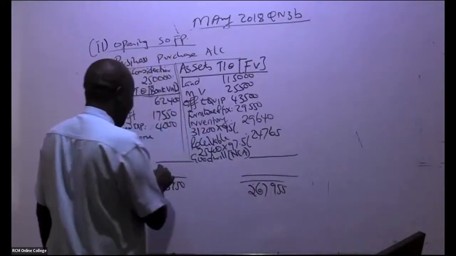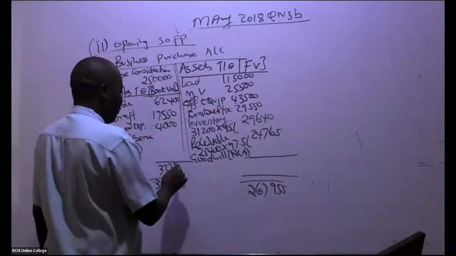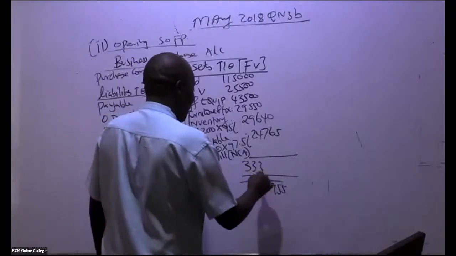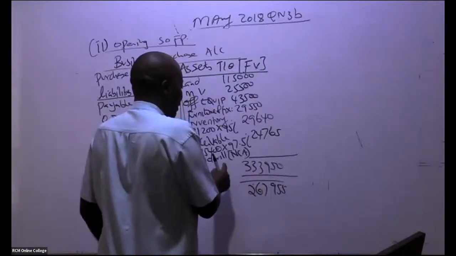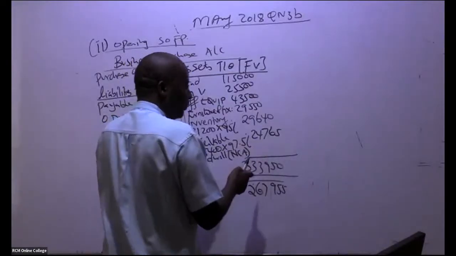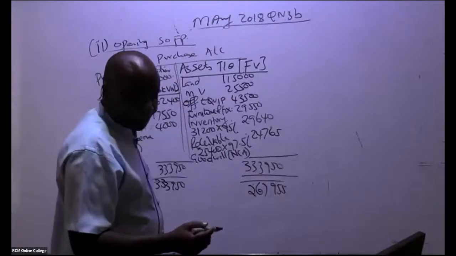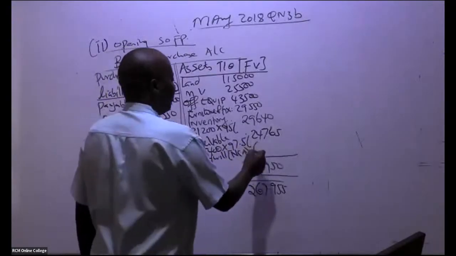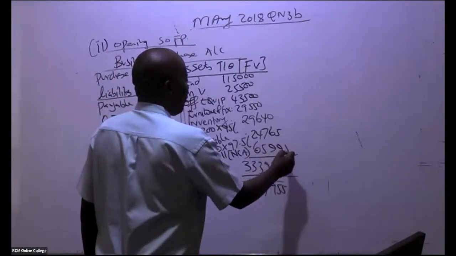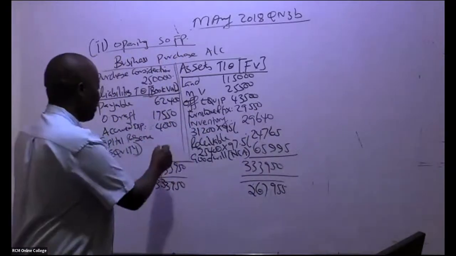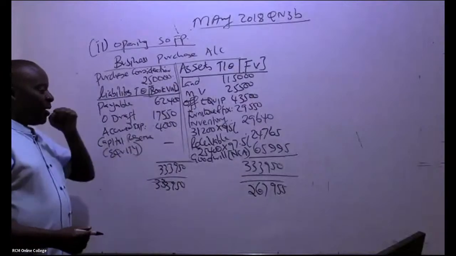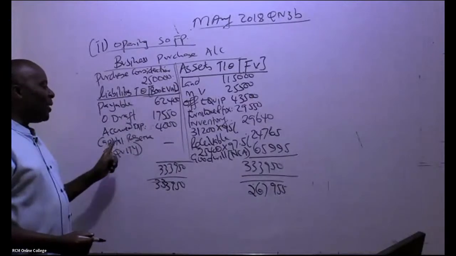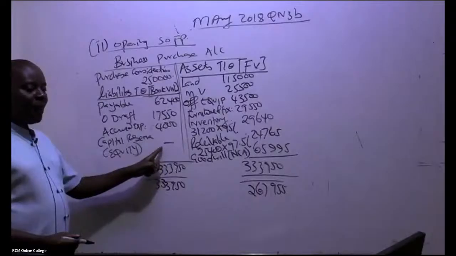So this figure is bigger, right? So you subtract: this minus this, then the balancing figure is here. So it's goodwill. Goodwill over how much? 65,995. Of course you put a dash here just for your revision. It wasn't here. If it was here, then automatically it would have been a capital reserve.